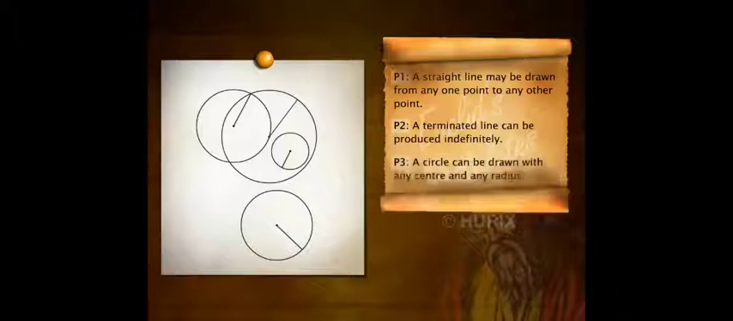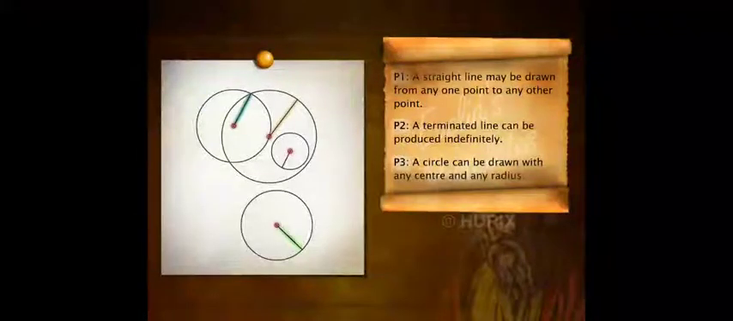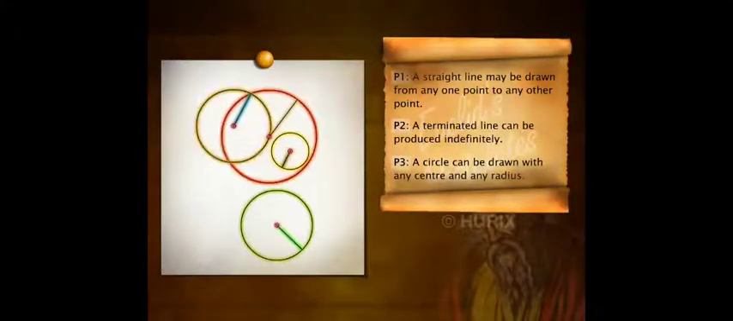That's what Euclid stated in his third postulate. A circle can be drawn with any center and any radius. As the earlier postulates assert the existence of straight lines, this postulate asserts the existence of a circle. It allows for the existence of circles of any size and center.